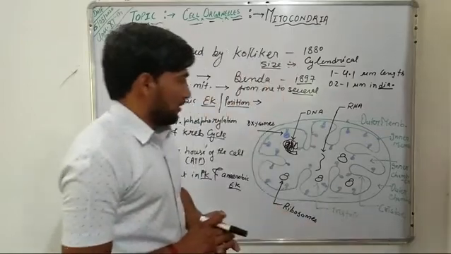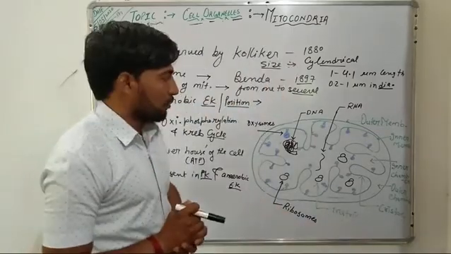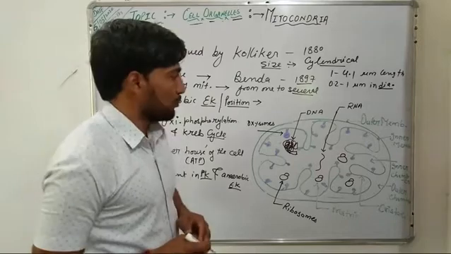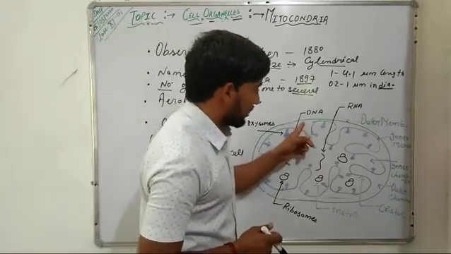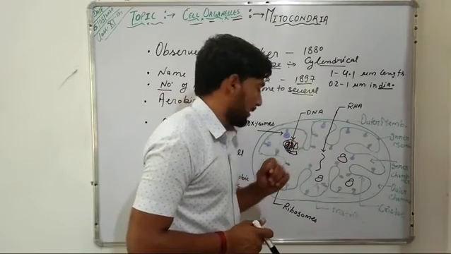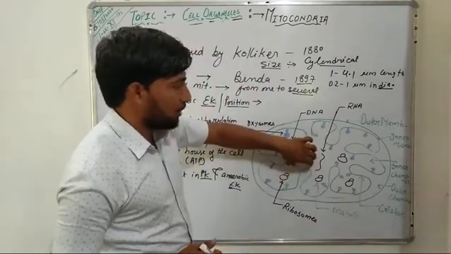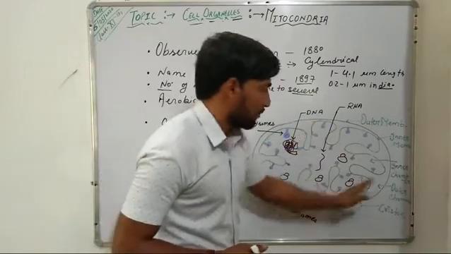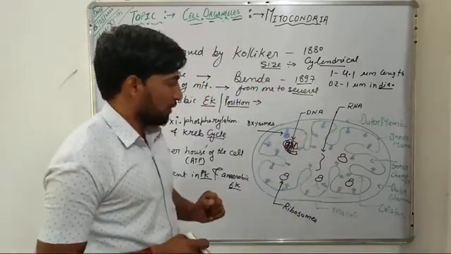These two membranes result in the formation of two chambers: the outer chamber present between the two membranes, and the inner chamber or the matrix, bounded by the inner membrane.